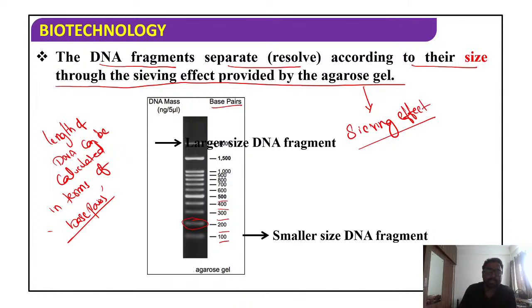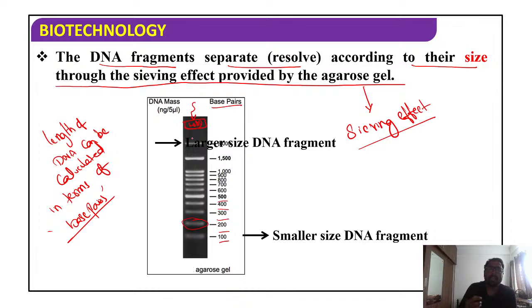So now, students, here you created a well. Here you poured your DNA fragments. This is the place where you are going to load the DNA sample. You are going to load the DNA sample from this side.